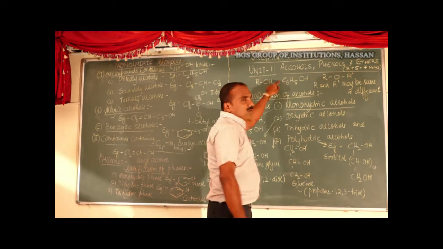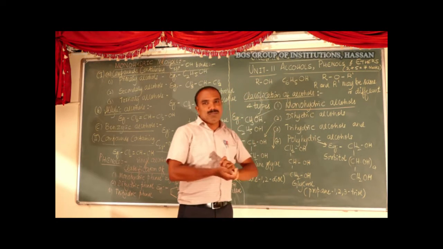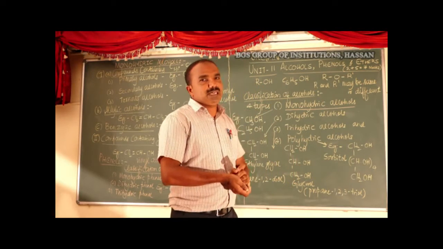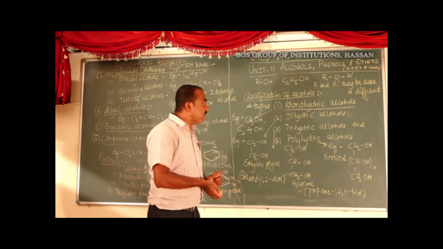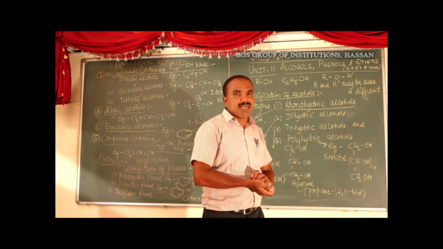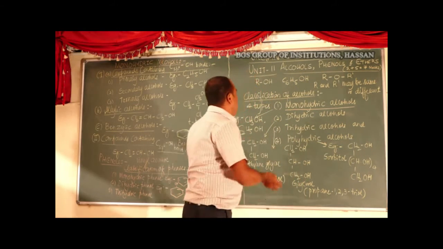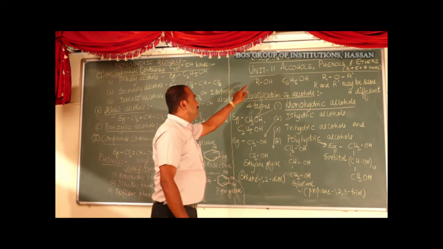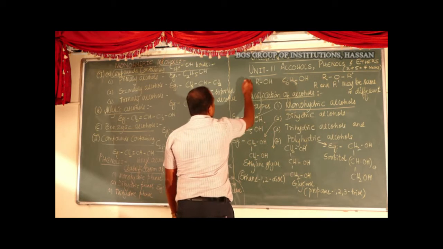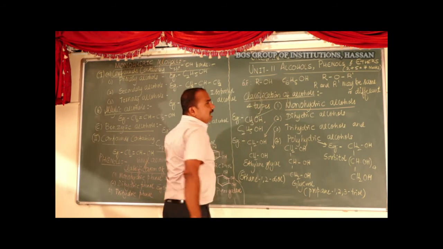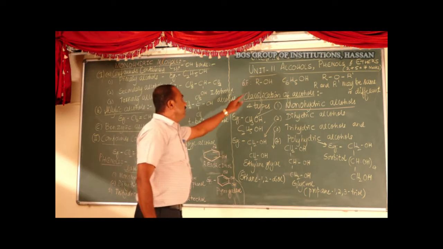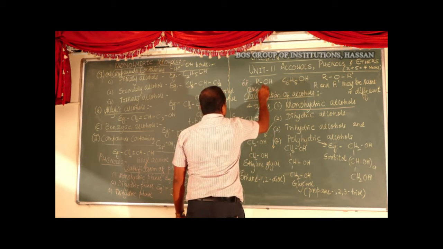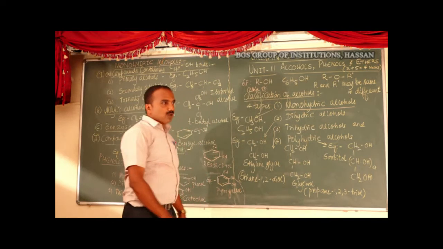What is an alcohol? It is the replacement of a hydrogen atom in an aliphatic hydrocarbon by a hydroxyl group. Alcohols are represented by the general formula ROH, where R is an alkyl group, that is an aliphatic group.